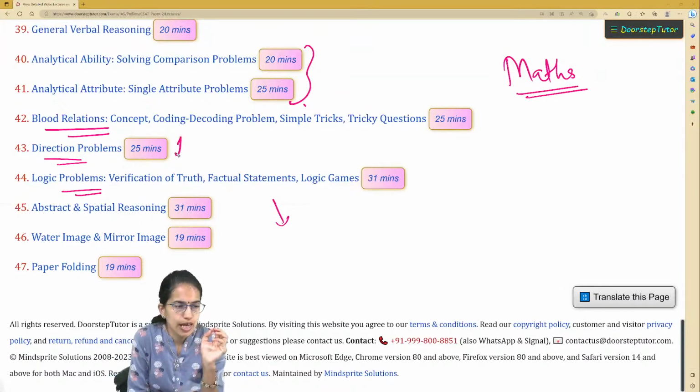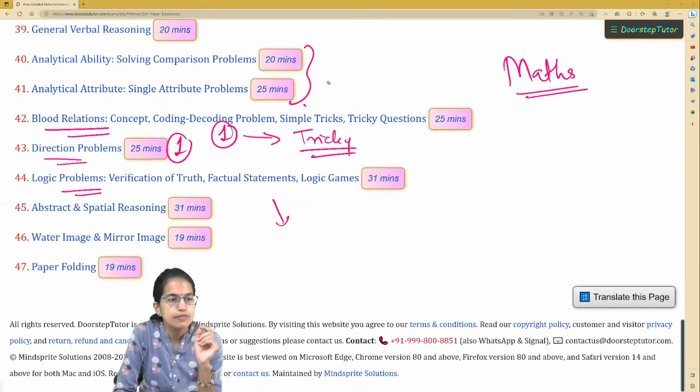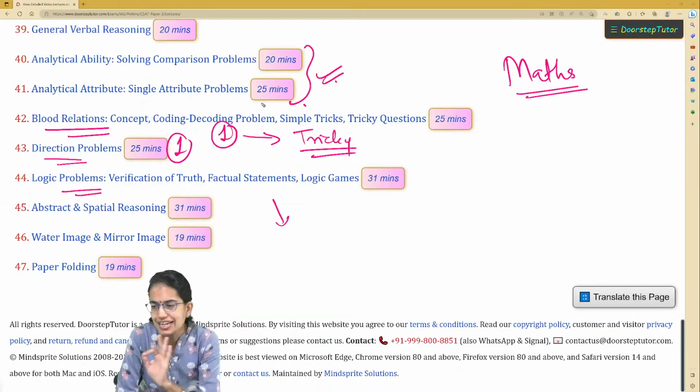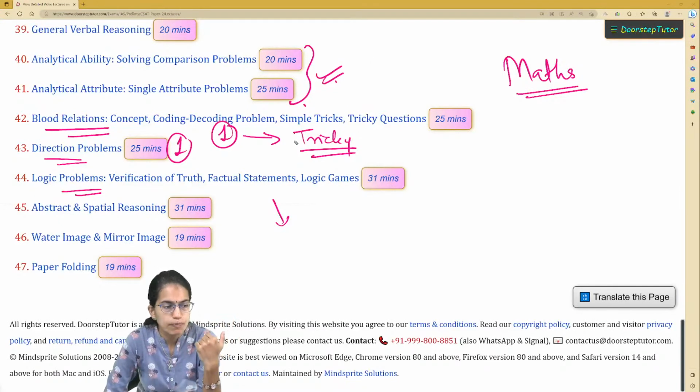So one question either on direction or on blood relation. The questions on blood relations over the last few years we have seen are a little tricky. So the more you practice, better it is. Direct attribute problems are not asked. You have a little twist in the attribute problem, or there are two different attributes that have to be correlated. So make sure you are going for those attribute problems as well.